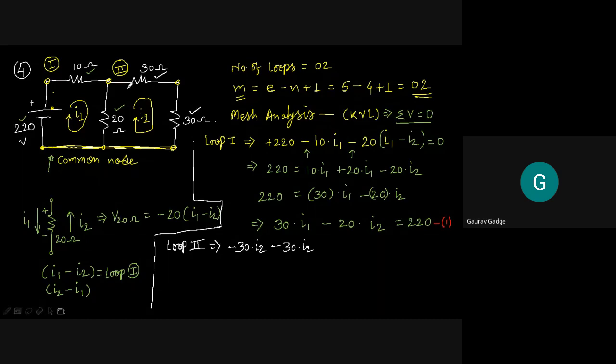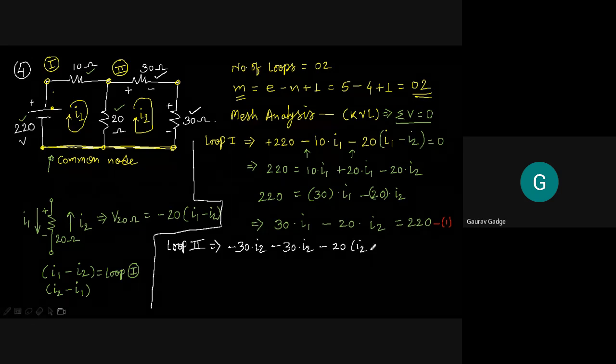Why minus? Because the current which enters into that resistance is assigned with positive sign, the other side gets assigned with negative. The current which is entering into this vertical branch of 30 ohms gets assigned with positive, the other side becomes negative. Okay, now minus 20 times (I2 minus I1).